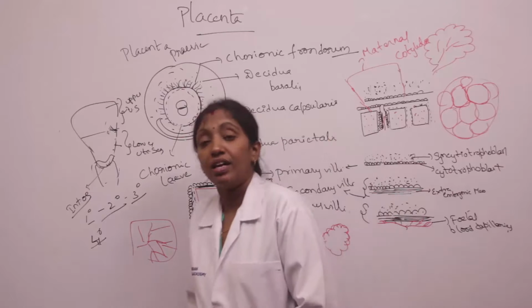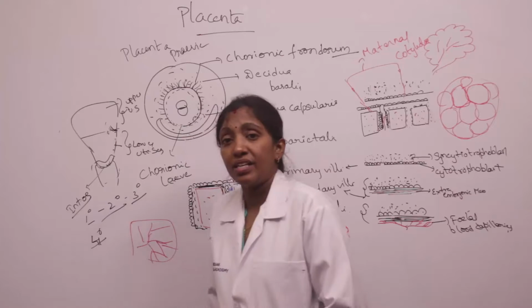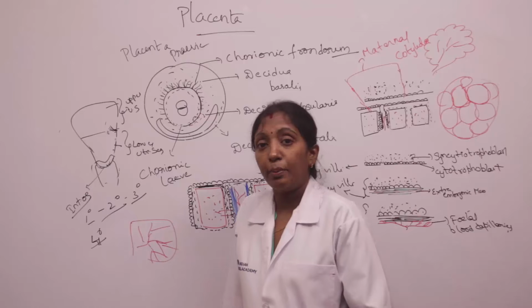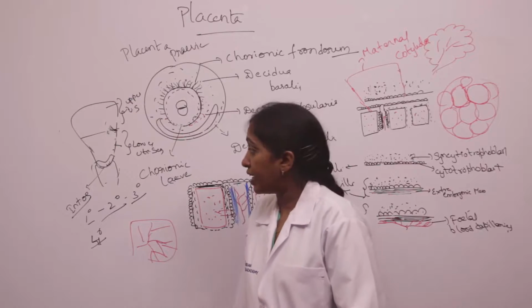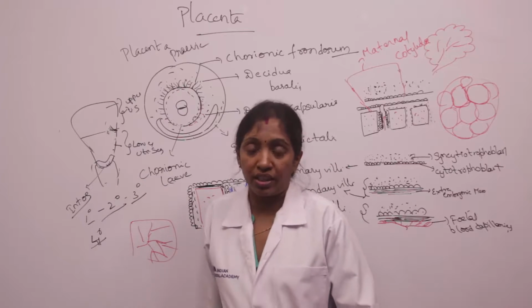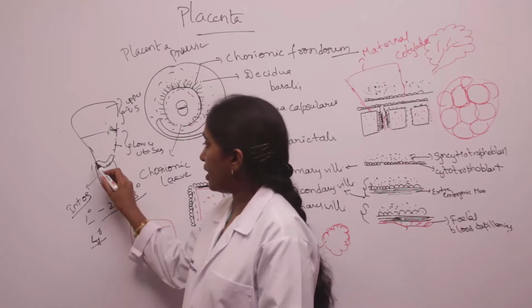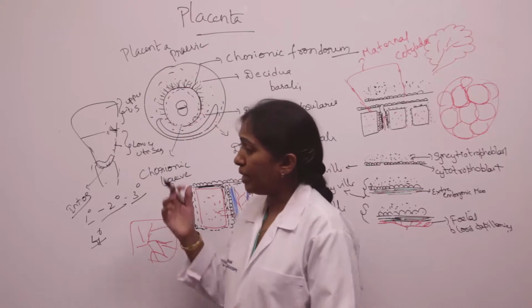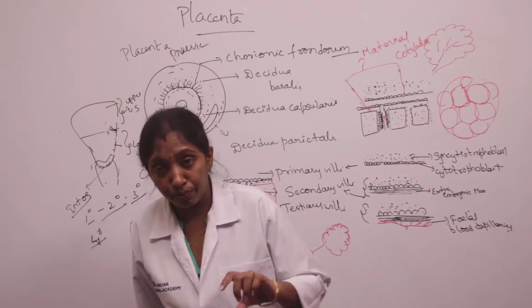In the first degree, the placenta does not cover the internal os, but in the second degree, the placenta reaches the internal os but does not cover it. In the third degree, the placenta covers the internal os but it occludes during childbirth, that is, it covers only a part of the internal os. And in the fourth degree of placenta previa, the placenta completely covers the internal os and it's very dangerous.